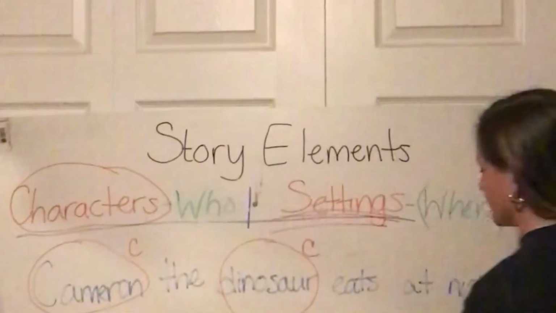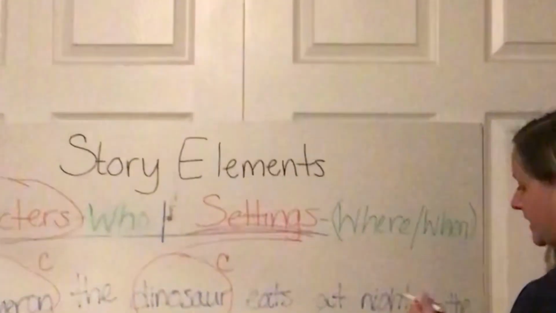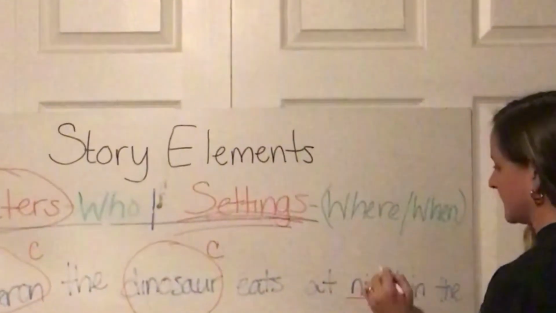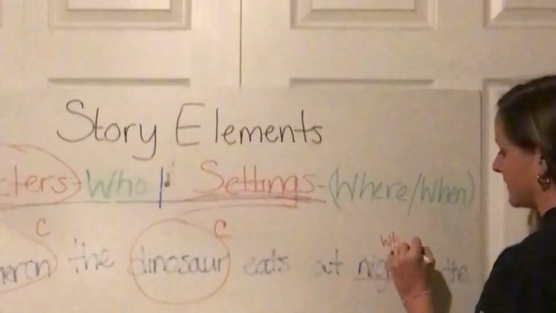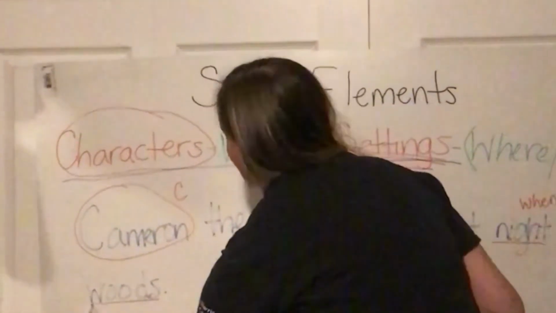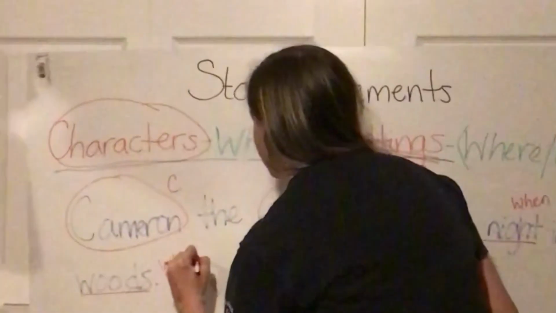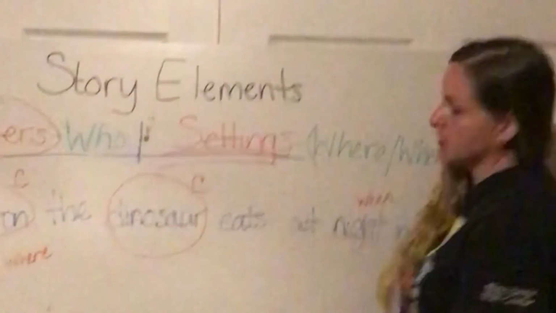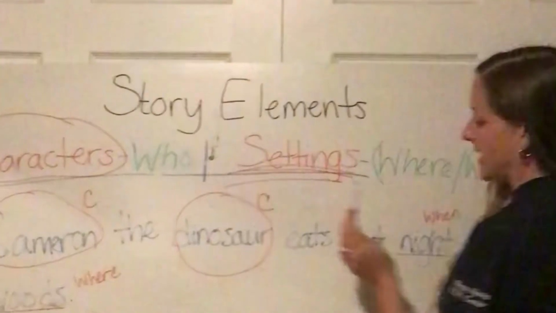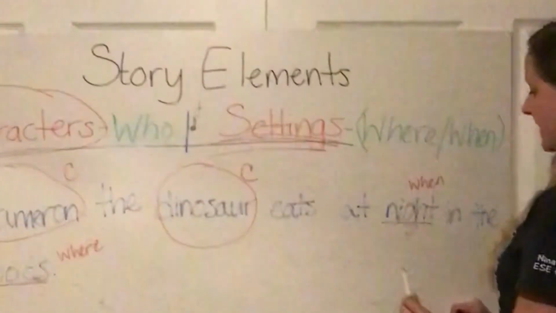Cameron the dinosaur eats at night. At night, this is our when, in the woods. Woods, this is our where. So we have our characters are Cameron the dinosaur and our setting at night in the woods.